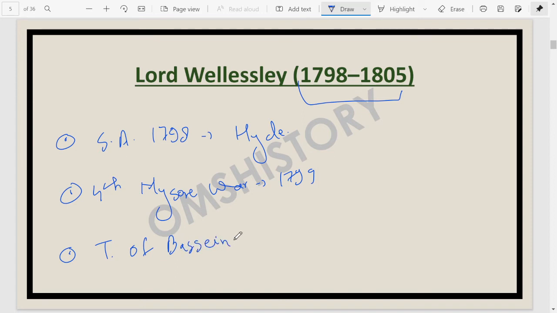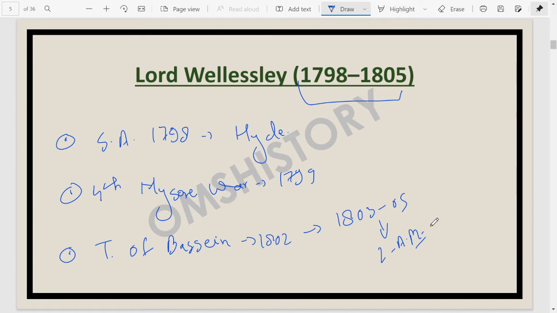It was a subsidiary treaty signed under Lord Wellesley in 1802. The Second Maratha War followed quickly, from 1803 to 1805. The Second Anglo-Maratha War also happened during his time period.